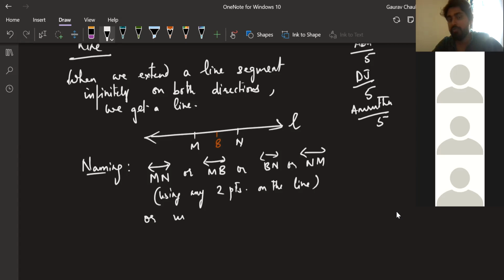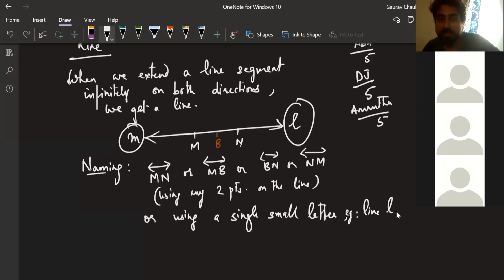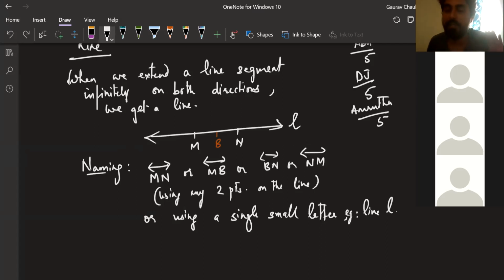So, or using a single small letter. When we are doing it like this, we will call it line L, for example. All right, take this down, guys. It may not be L; L is just what I'm giving. It can be any small letter, but a single small letter. We will not write L and M both, we will write any one. We will write one letter. Let that be very clear to you guys.